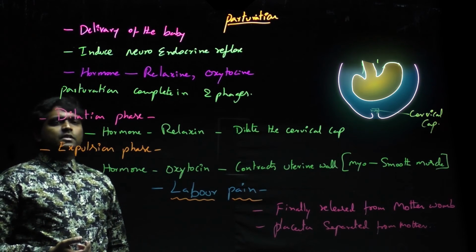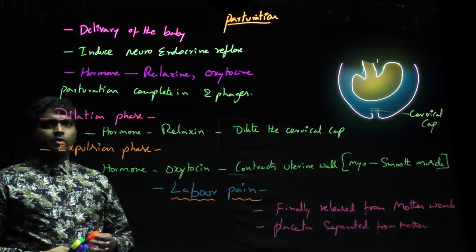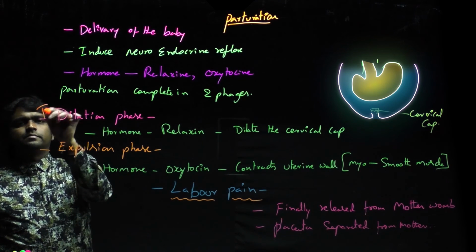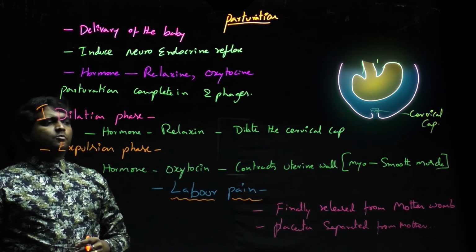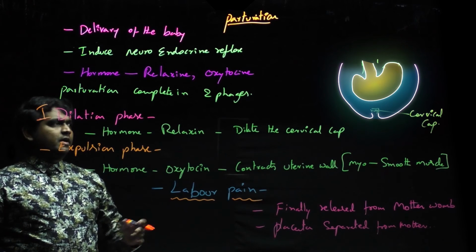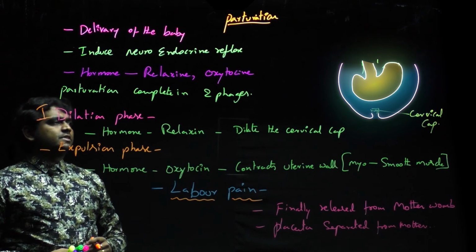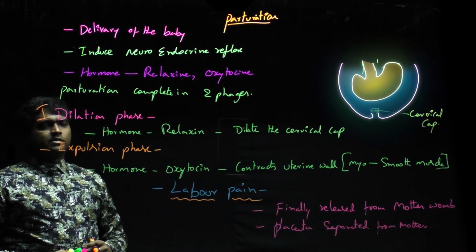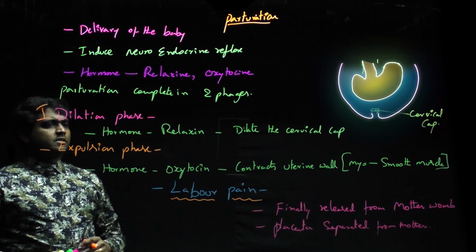So parturition is completed in two phases. The one phase will be the dilation phase. In the dilation phase, the hormone relaxin dilates the cervical cap. In the diagram, you will see that the cervical cap will be dilated. It releases some secretions. Next phase will be the expulsion phase.